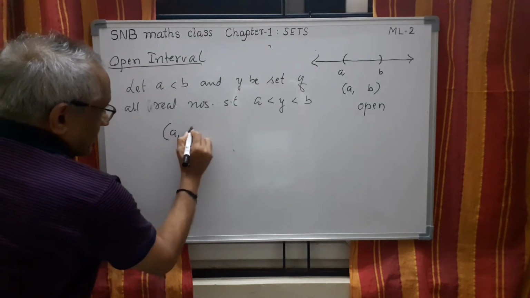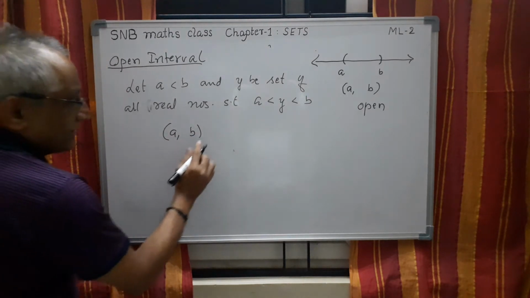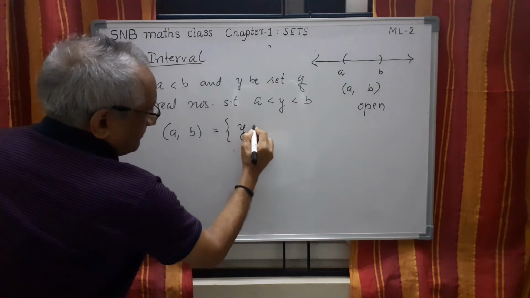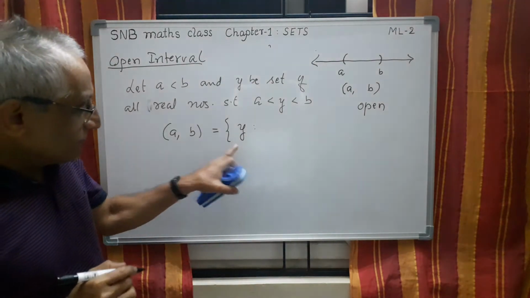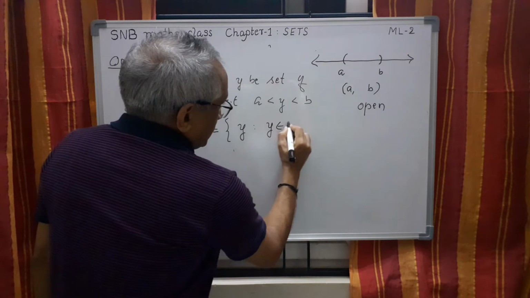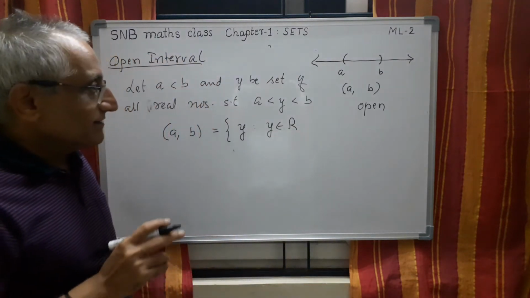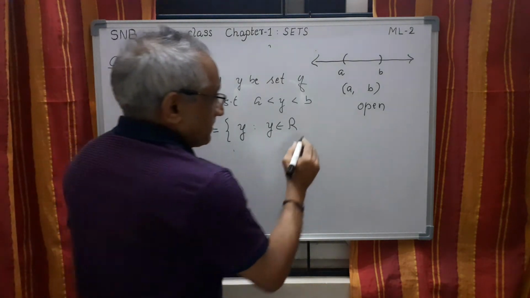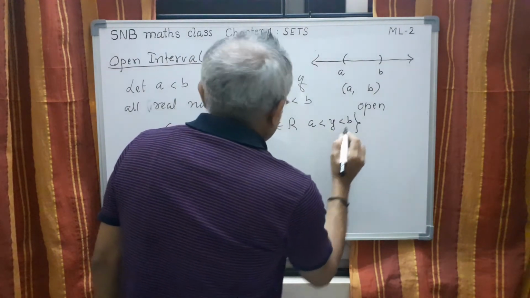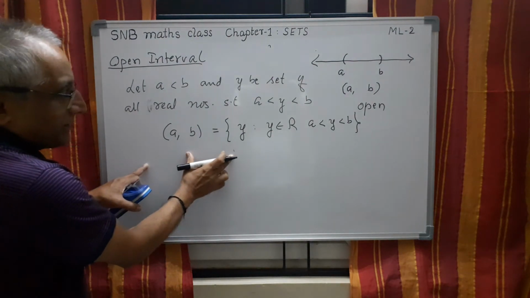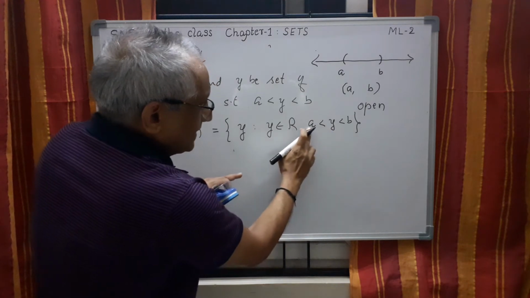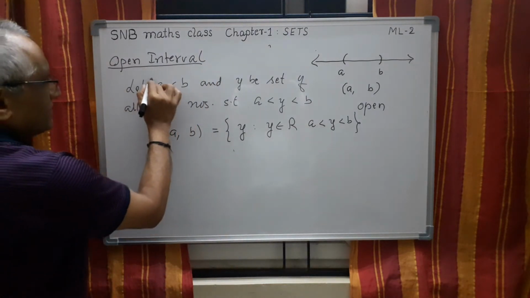The symbol is (A, B) in round brackets. This is equal to, using set builder form, the set of all Y. What are the two conditions? Y should be in R, any number, but the condition for that Y is that it lies between A and B. So this is the definition. You have to remember. Here the condition is A less than Y less than B.